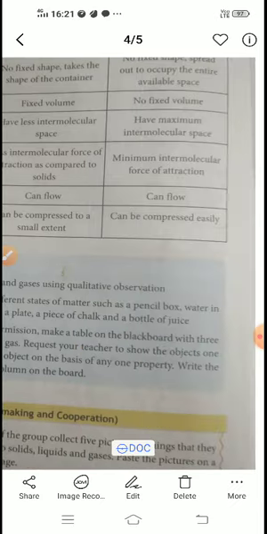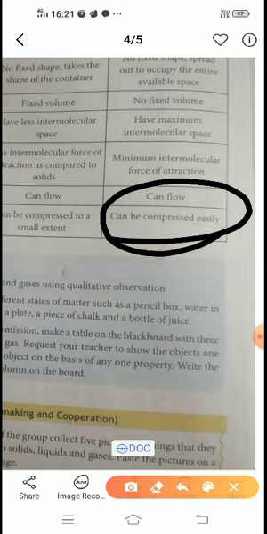Gases can be compressed, because if you compress a gas, it will give a cooling effect. On this basis only your ACs and fridge work, on the compression of gases. Compressing means, for example, you take a cotton duster, you all know a duster, right, and you try to squeeze it. That is like compression. So you can compress gases. The more you compress, the more cooling effect you have. But it is not possible for us to compress a solid. If you compress more than the extent, the solid will eventually break.